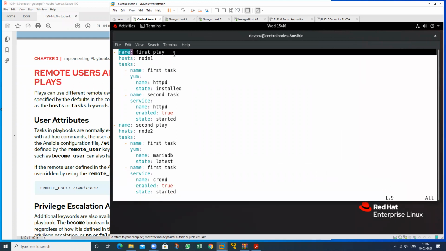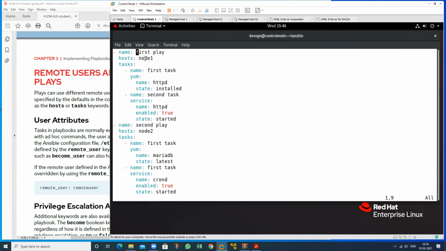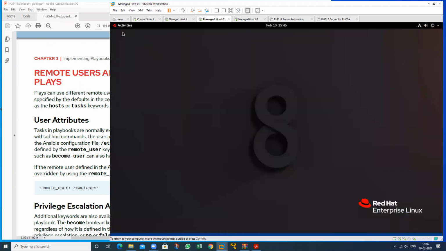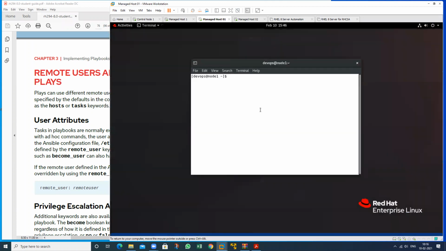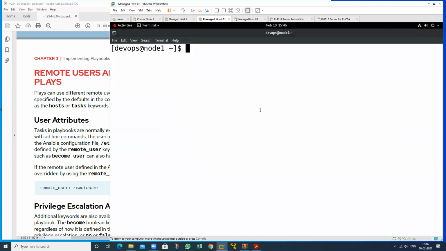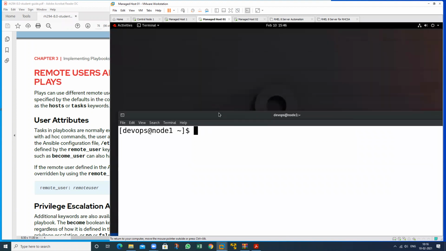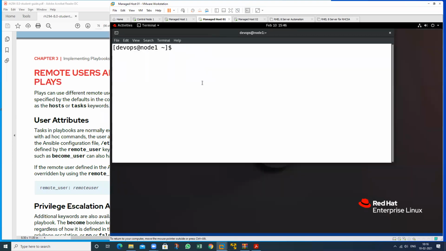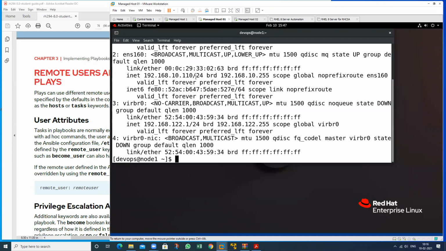See, this is my first play against this particular host. This is my node 1. Where is node 1? So this is my node 1 machine, this one. See what the IP address of this machine is. That is 10.110. So this is my node 1.